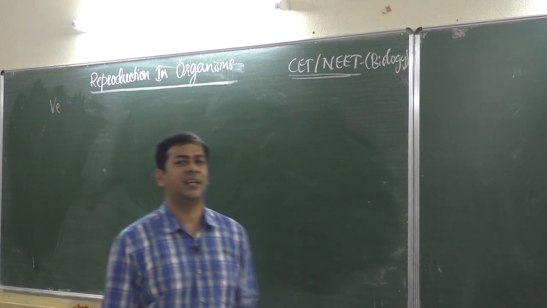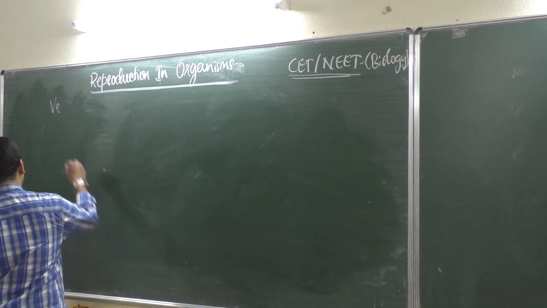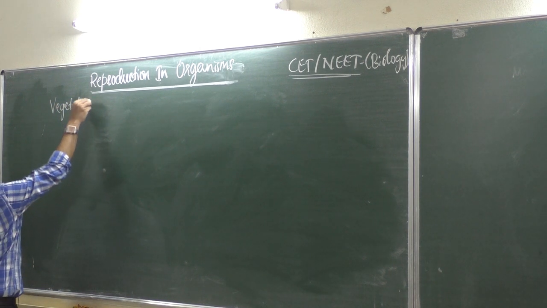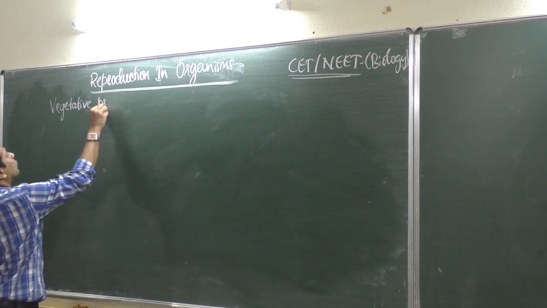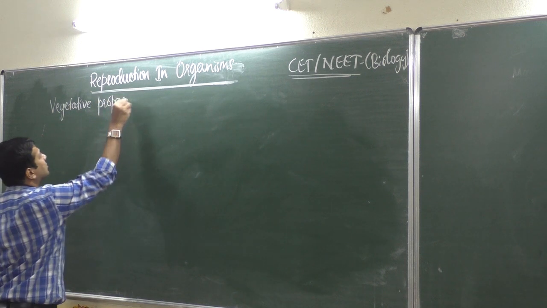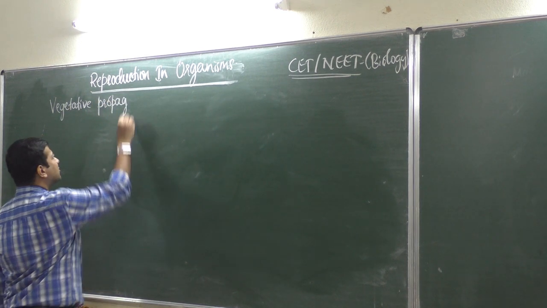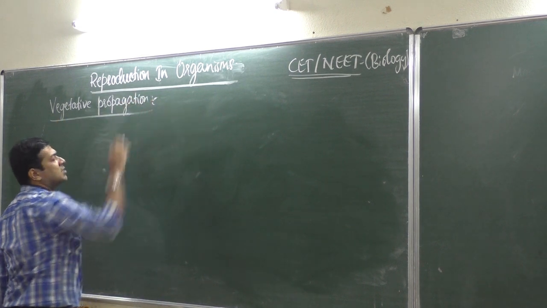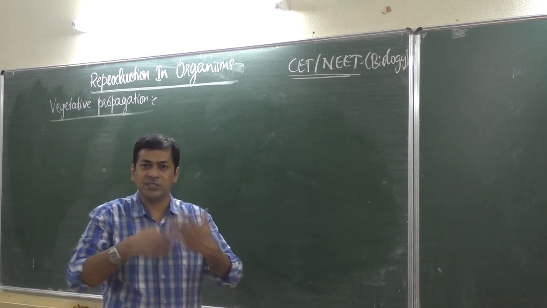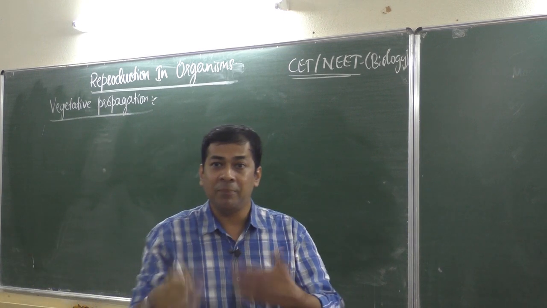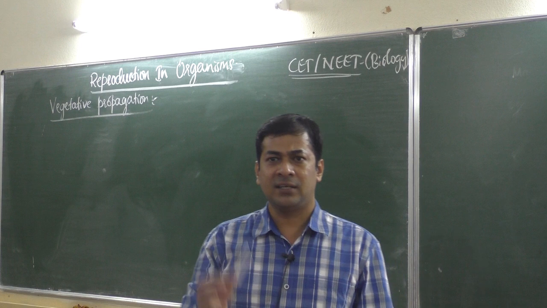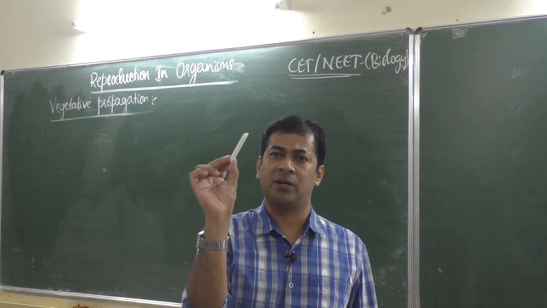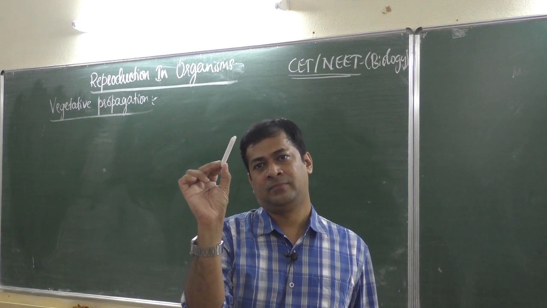We will discuss in detail now the vegetative method of reproduction. The correct word is vegetative propagation. What is the meaning of the word propagation? See, propagation means multiplying. Think this chalk I am holding is a part of a root of a plant.